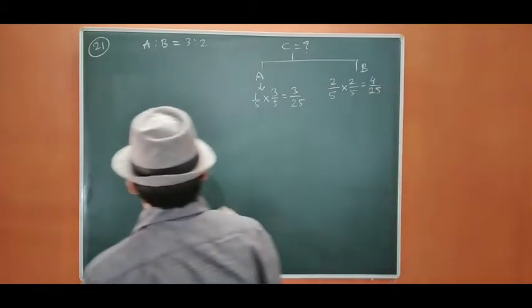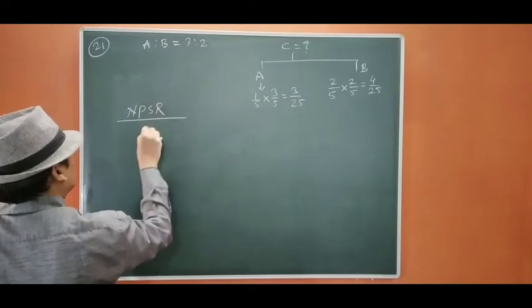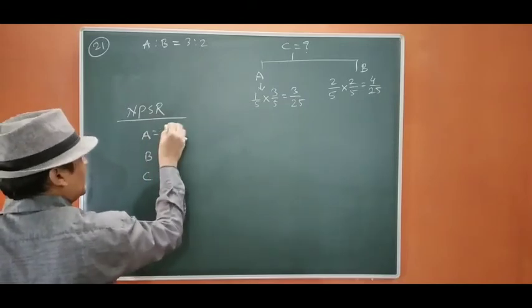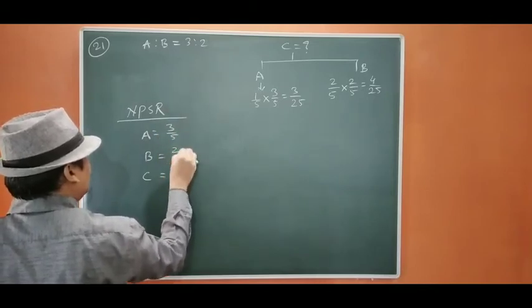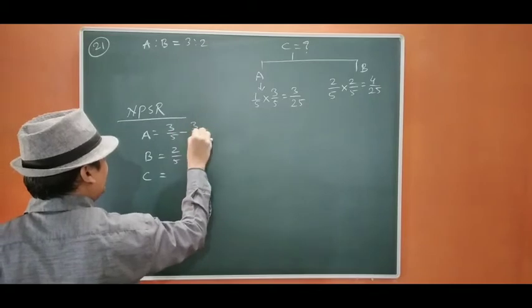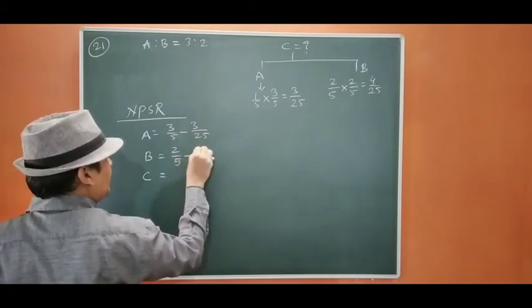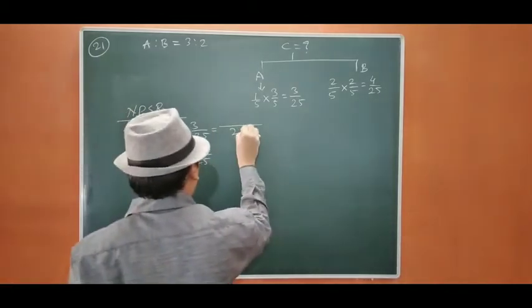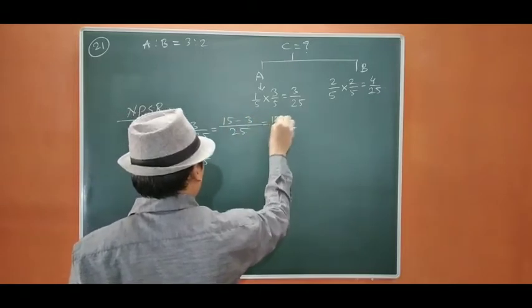Okay. Therefore, the new PSR will be A, B, C. 3/5 minus 3/25, 2/5 minus 4/25. So it is going to be 25. 5 3s are 15 minus 3, 12/25.